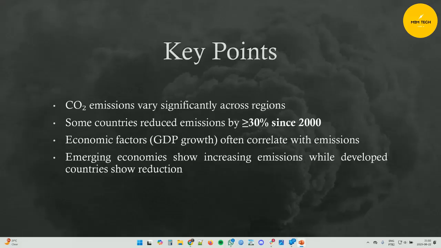The key points for this presentation are CO2 emissions, reducing emissions by 30% since 2000, how economic factors often correlate with these emissions, and that emerging economies show increased emissions while developed countries show reductions.